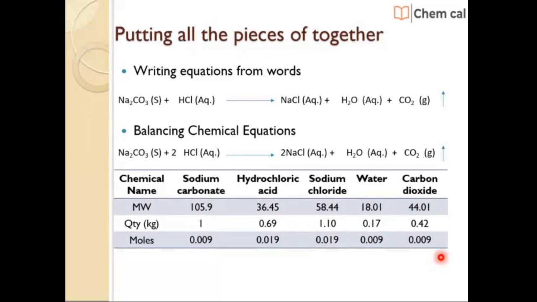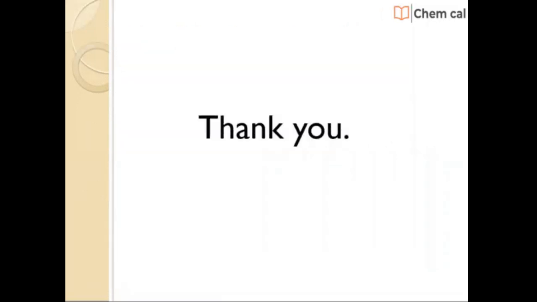Here in the chemical equation, 2 atoms of sodium, 1 carbon atom, 3 atoms of oxygen, 2 hydrogen atoms, and 2 chlorine atoms are present before and after the reaction. The total mass after the reaction is the same as before the reaction, and the coefficient tells us how many moles of each.